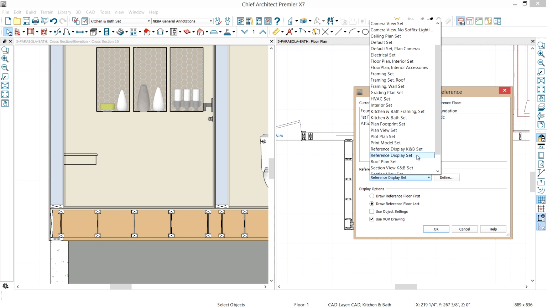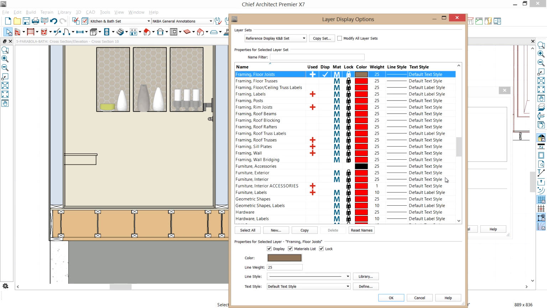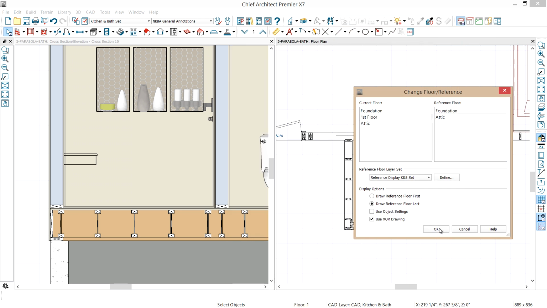And what I've done here is I've created a copy of that, and I've called it the reference display for kitchen and bath. And if you go in there and look at the different layers you can turn on or off, the very top layer that I have is the floor joists. So that's marked, and I've set the color to be somewhat of a brown color. Select OK and select OK.